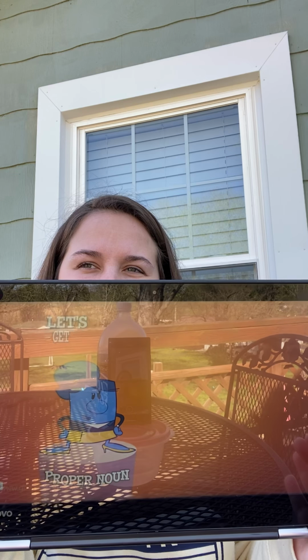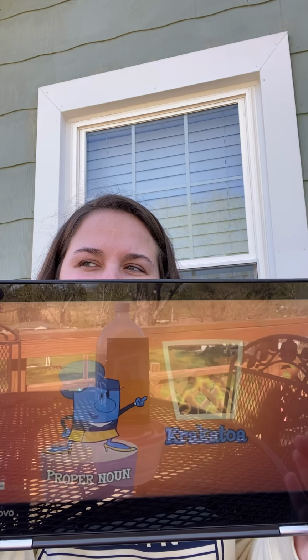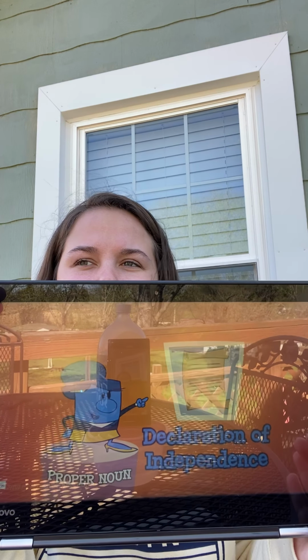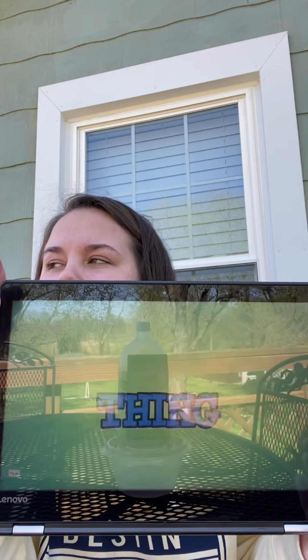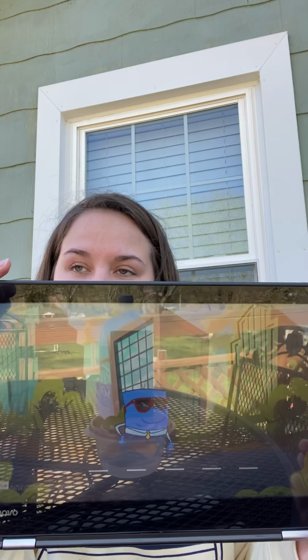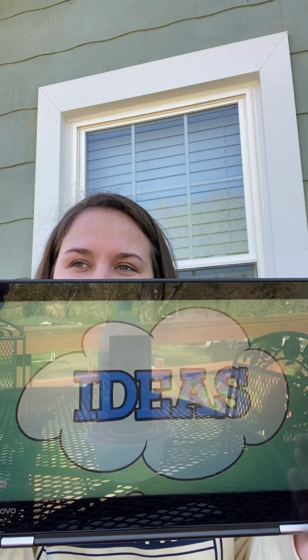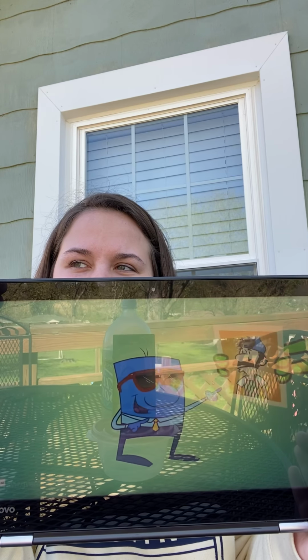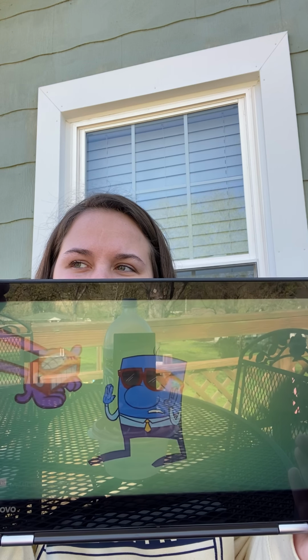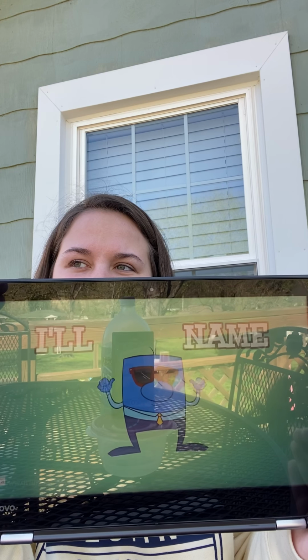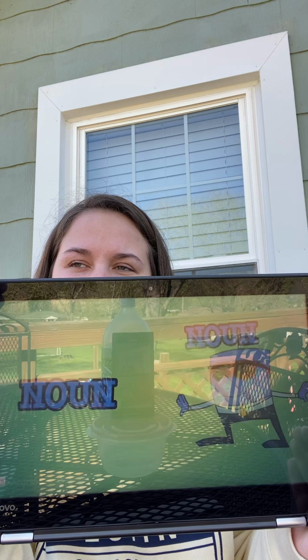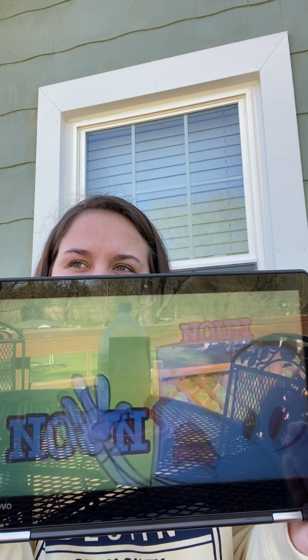Let's get down like Lucy Mars. Declaration of Independence. Downtown. What's that sound? A person, place, or thing is found in downtown. Who is that guy? What is that thing? What is that place? So name and you sing.